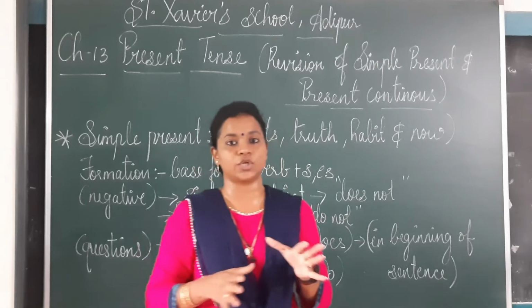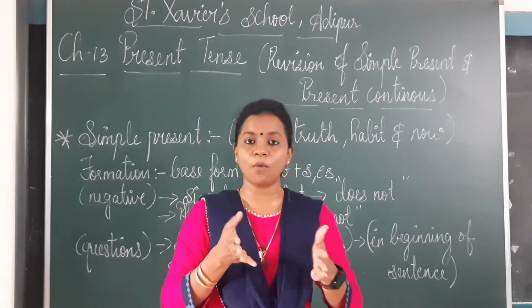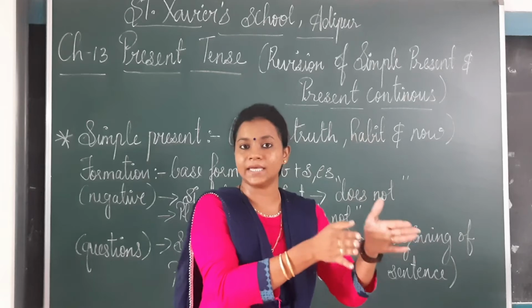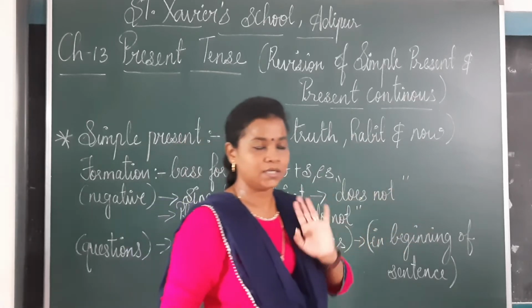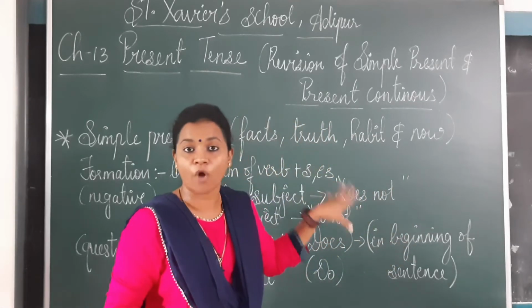Subject plus base form of the verb plus s or es and the rest of the sentence. So that becomes our formation.